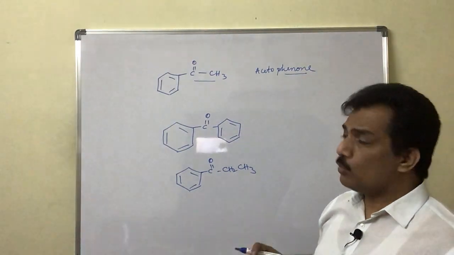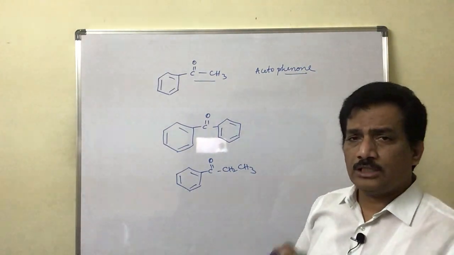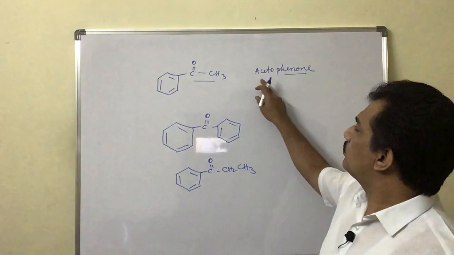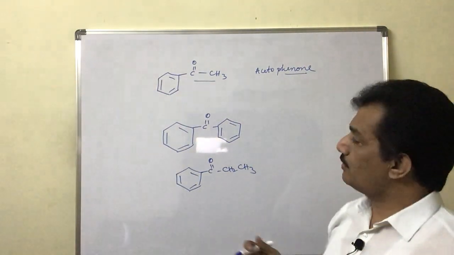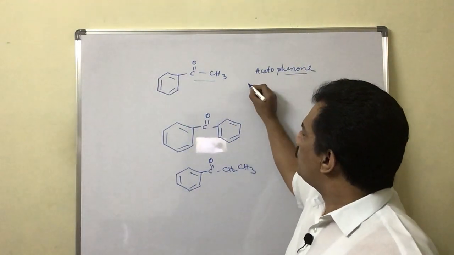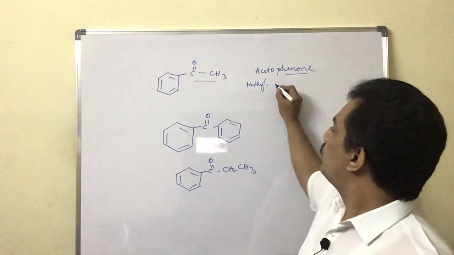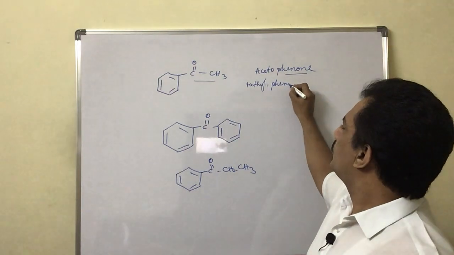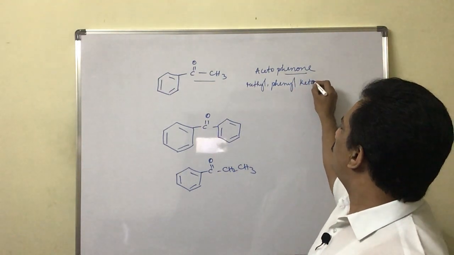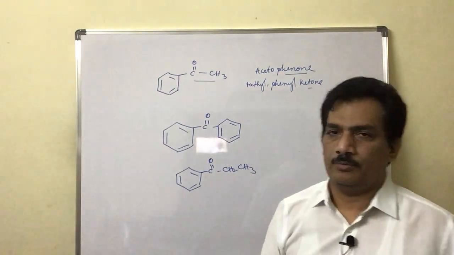So the CO group is attached with that, and thereby it is acetophenone. Or otherwise another name is methyl phenyl ketone, in alphabetical order. This is also the name of that compound.